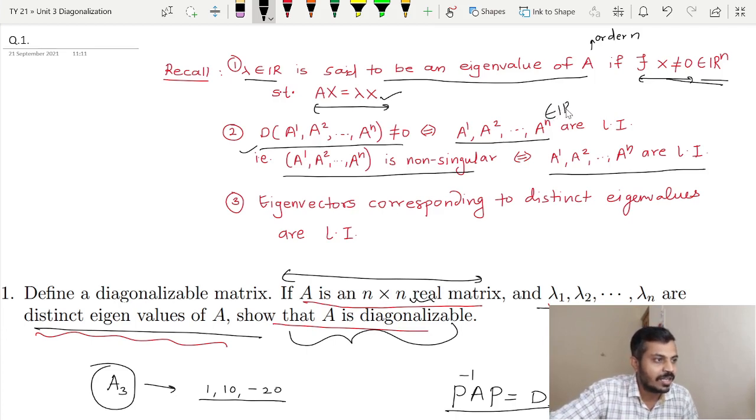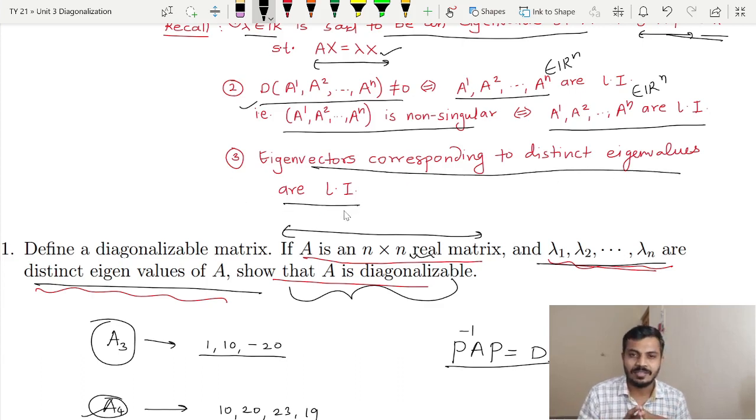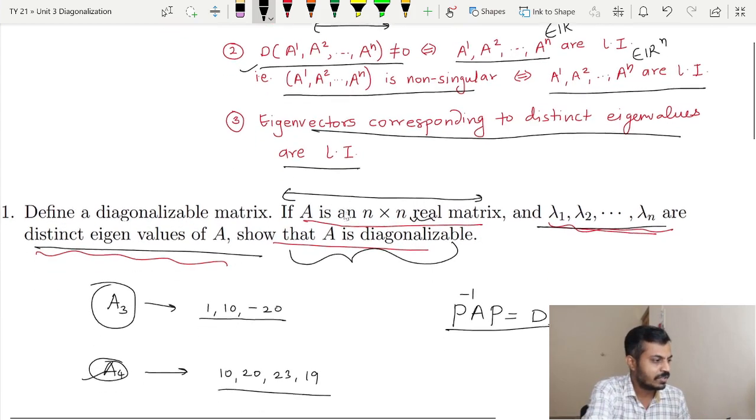Remember that all these are vectors, column vectors of what? R raised to n. Next, the third one is: eigenvectors corresponding to distinct eigenvalues are always linearly independent. I mean, whenever you are having distinct eigenvalues, and remember, corresponding to each eigenvalue we can find an eigenvector, and if all the eigenvalues are distinct, then whatever set of eigenvectors is there, that is going to be linearly independent. So let us prove it now.